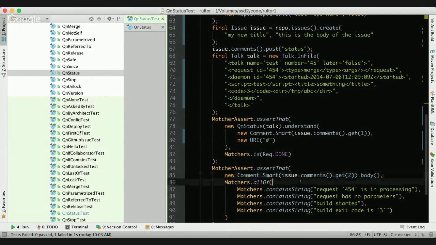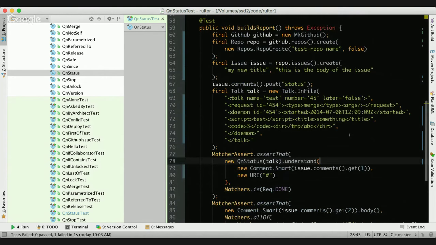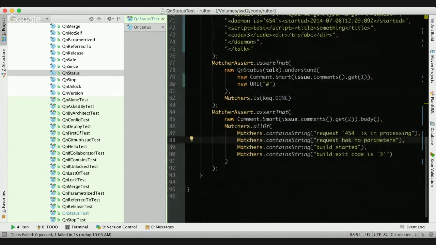And then I'm saying, okay, it needs to contain this string, and this string, and this string, and that string. So this whole unit test will just run. You can run it and see how it works. I'm running now.